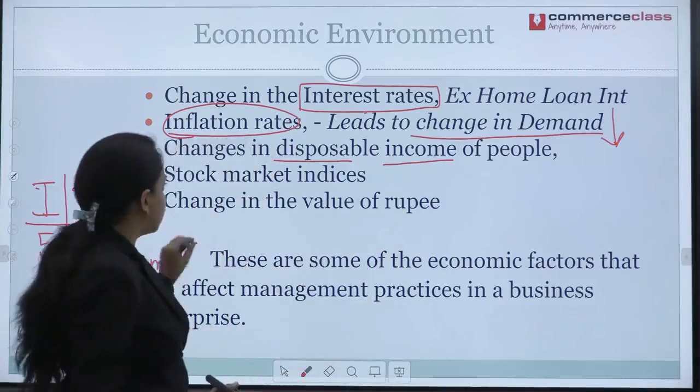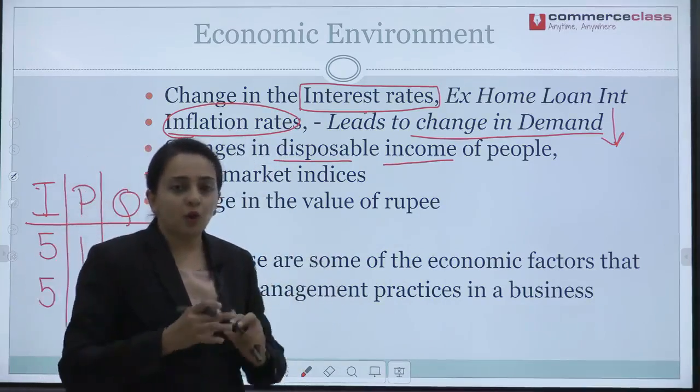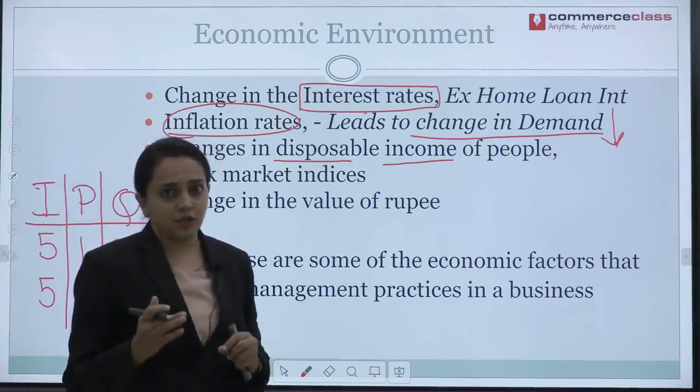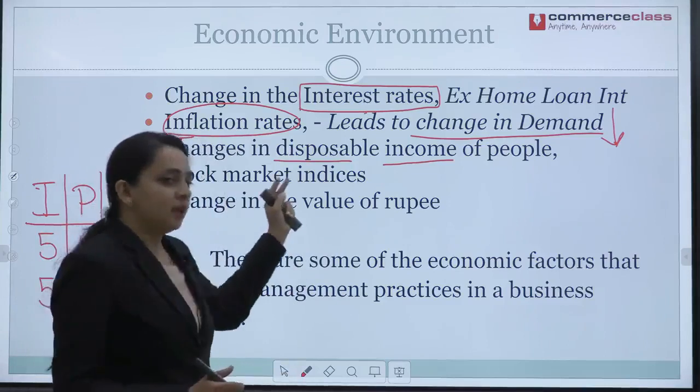Fine. Now let's go to stock market indices. As we know, the stock market is always changing, it is constantly changing. Yes, minute by minute, second by second, the stock market changes.